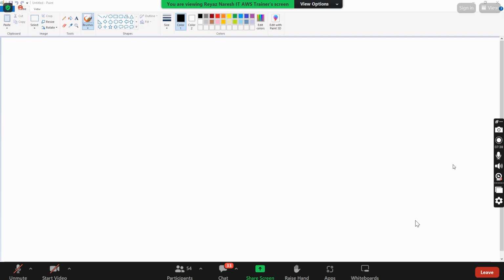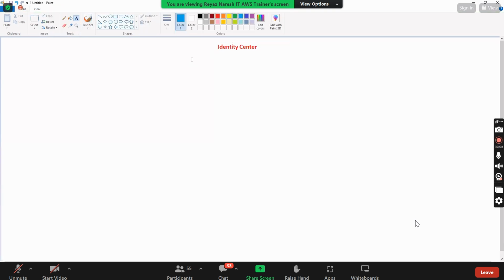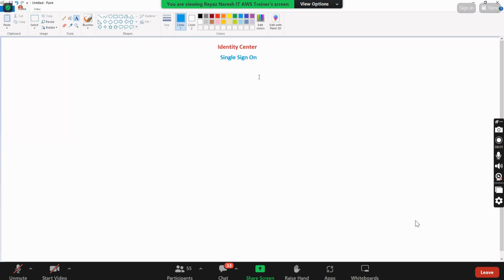Right? Okay. So let's talk about this SSO, which is nothing but Identity Center. Do you remember what this SSO is about? What is the full form? Single sign-on. As the name clearly says, if you sign in one time with the same credentials, you can log into multiple services. Let me take a real-time example now.